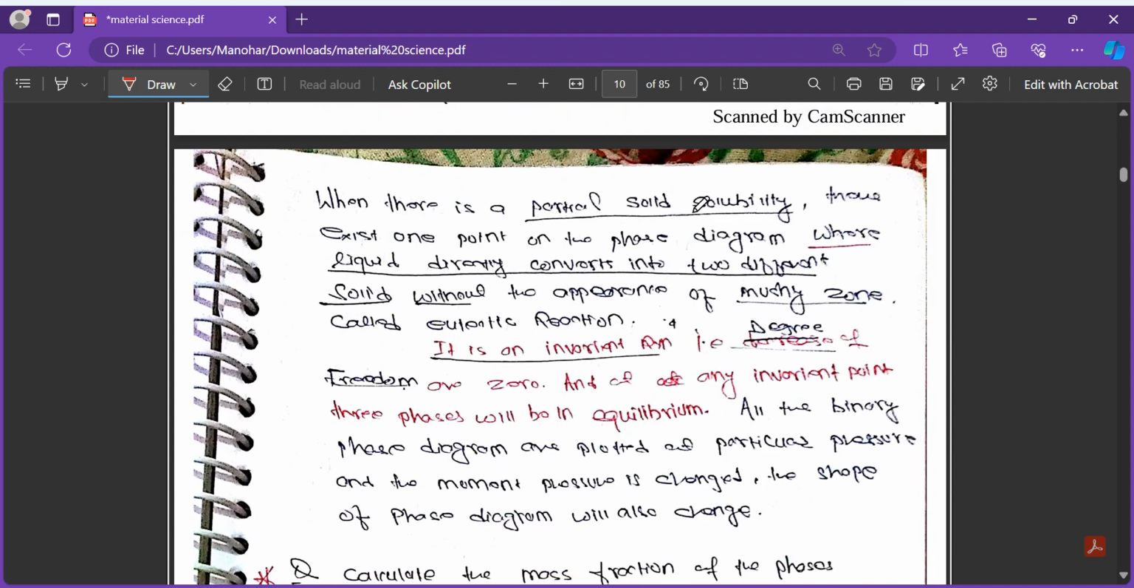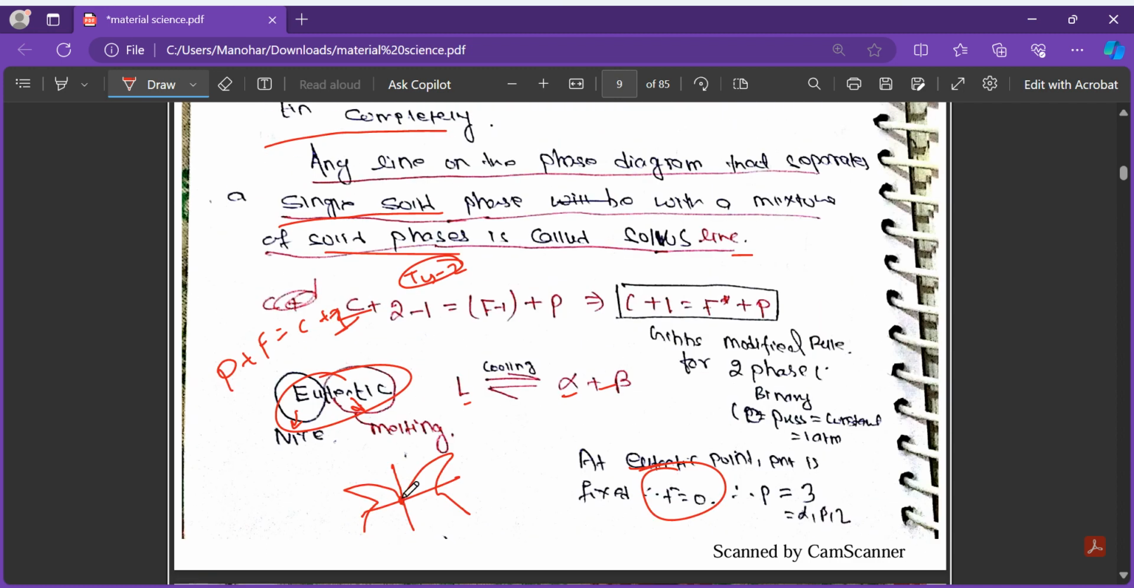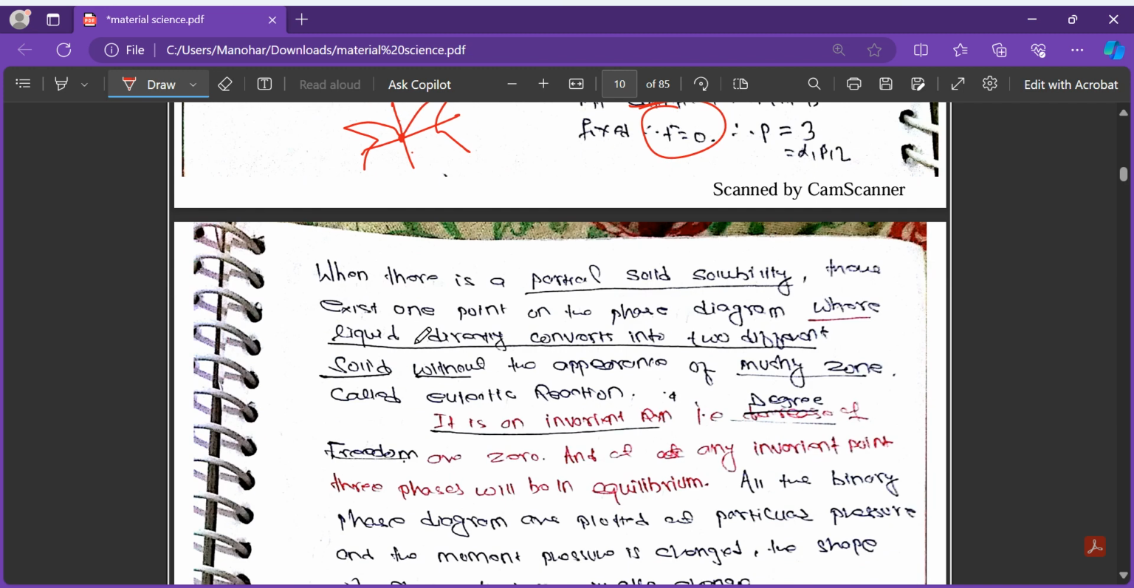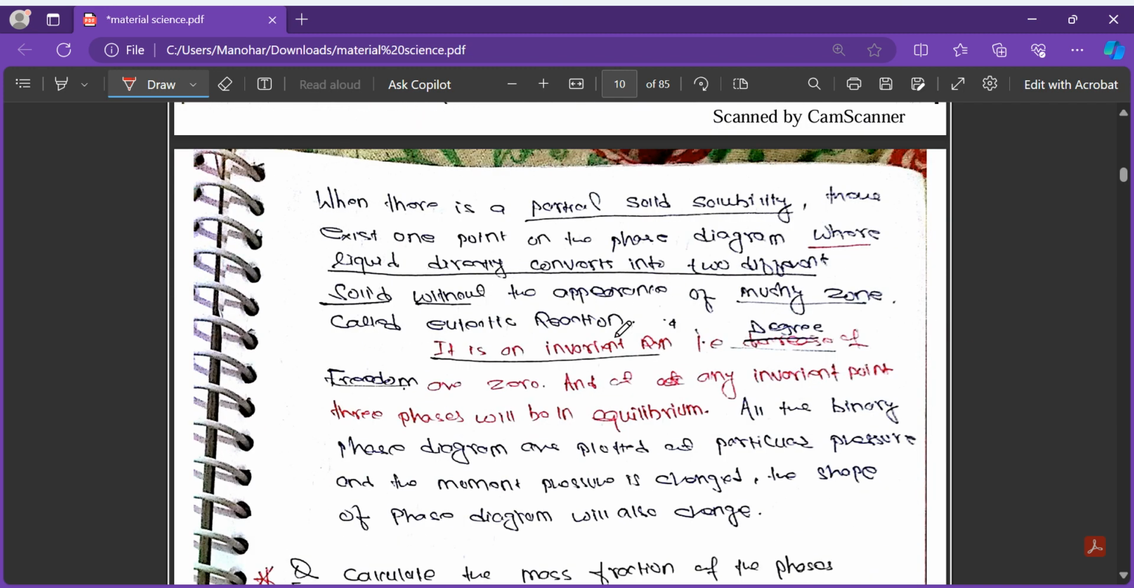When there is partial solid solubility, there exists one point on the phase diagram where liquid directly converts into two different solids without the appearance of a mushy zone. That's called the eutectic point. Because if you see here, there is no mushy zone. One liquid directly solidifies into alpha plus beta at an instant. So it's a point, degree of freedom is equal to 0, no mushy zone.